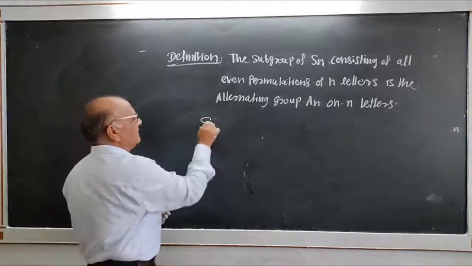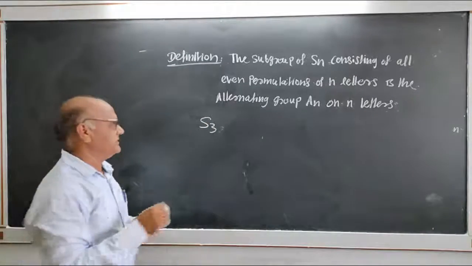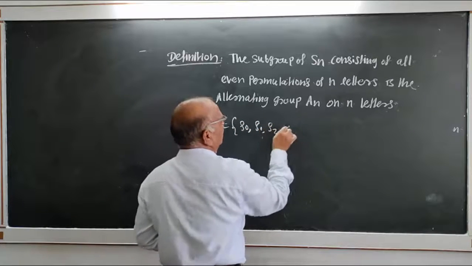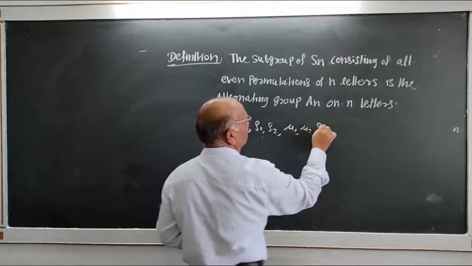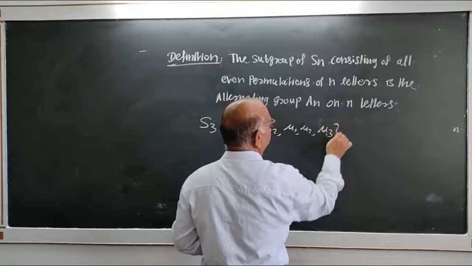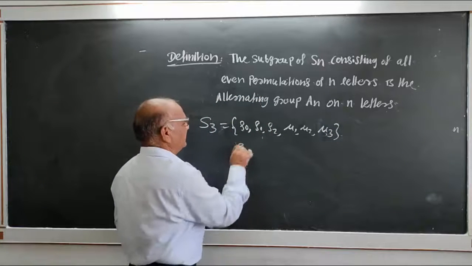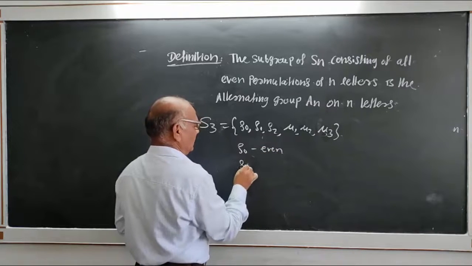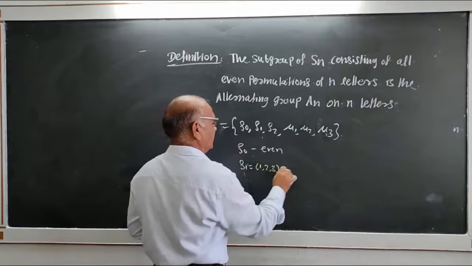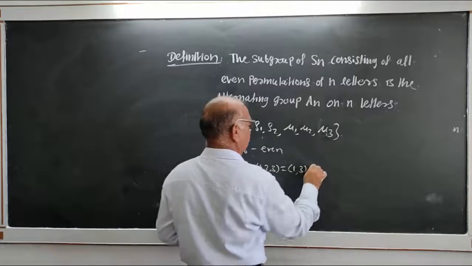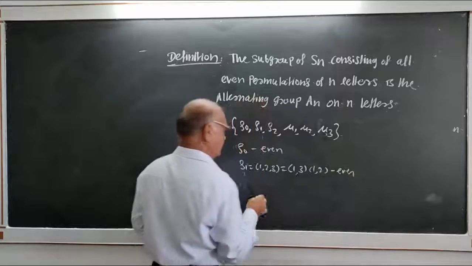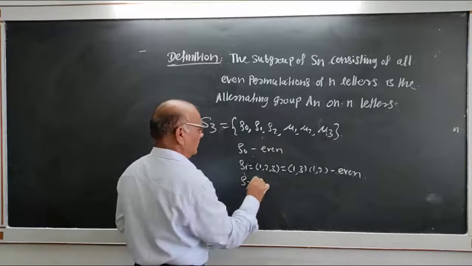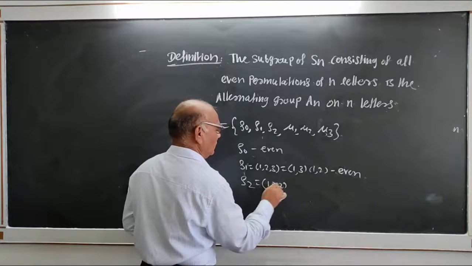Here S3 contains 6 elements: rho 0, rho 1, rho 2, mu 1, mu 2, mu 3. Rho 0 is the identity. Rho 1 is (1 2 3), and rho 2 is (1 3 2).